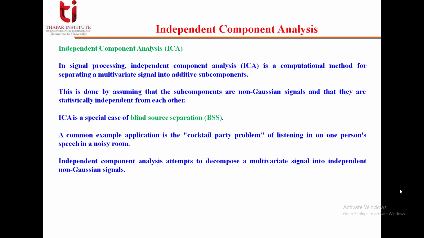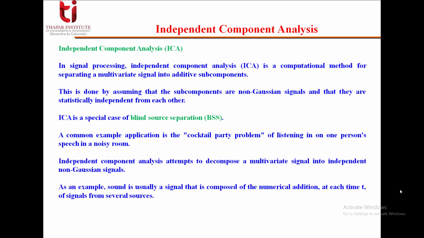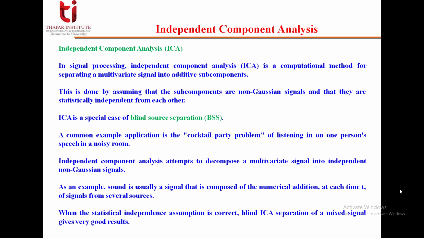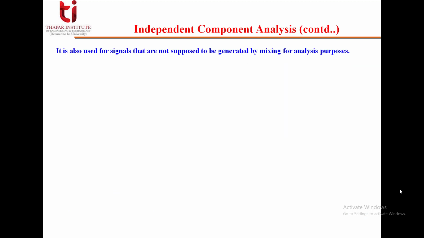Independent component analysis attempts to decompose a multivariate signal into independent, as I mentioned, non-Gaussian signals. For example, sound is usually a signal that is composed of the numerical addition at each time t of signals from various sources. So, when the statistical independence assumption is correct, the blind ICA separation of a mixed signal gives very good results. It is also used for signals that are not supposed to be generated by mixing for analysis purposes.